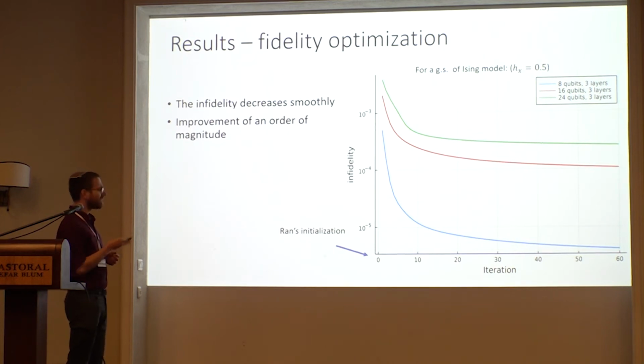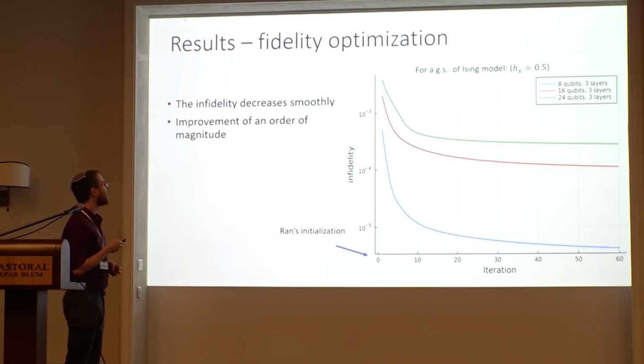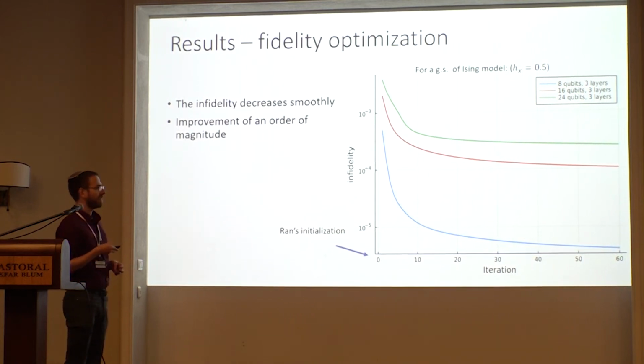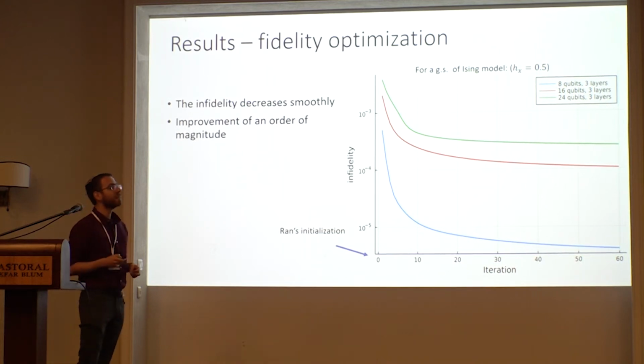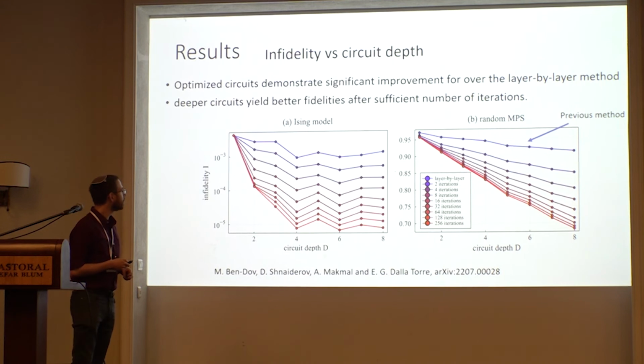So you can see here the infidelity as a function of the number of iterations, and you can see that the infidelity drops quite considerably. So we started from the run initialization. This is iteration 0, and when we start, the first iteration improves upon the previous method, and you can see that we more or less converge. And okay, so this is the previous result, and we improve it.